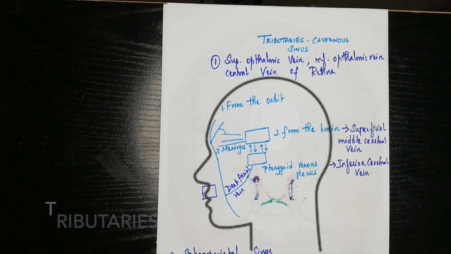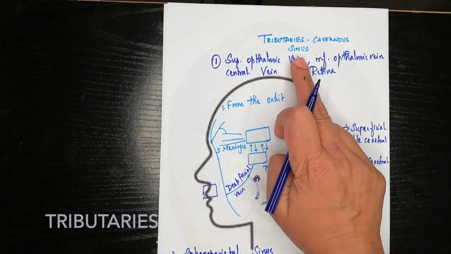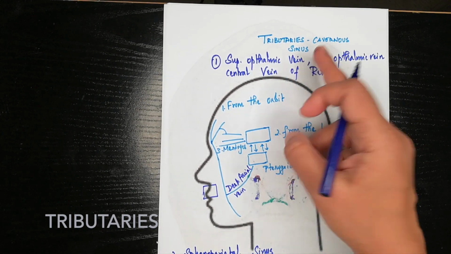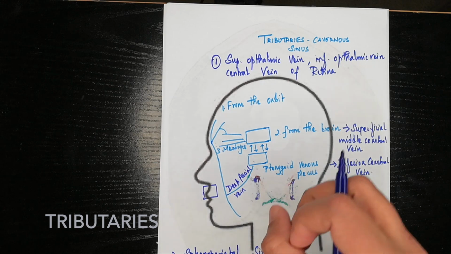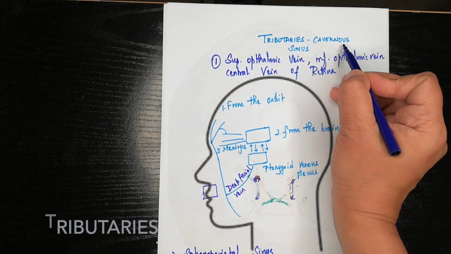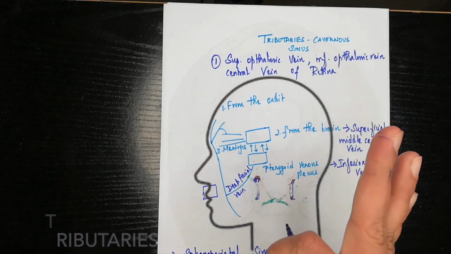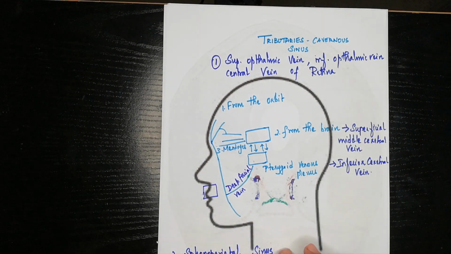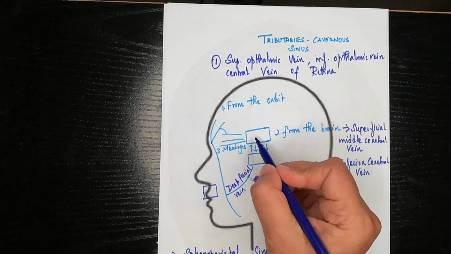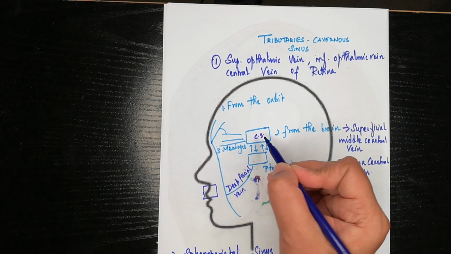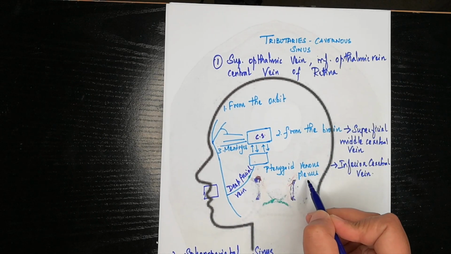See, all the veins have tributaries and all the arteries branch out. This is the basic point when it comes to venous drainage and arterial supply. So now coming to the cavernous sinus. It is also a venous sinus, so it will have tributaries which are coming and pouring their venous blood into the cavernous sinus. So we can relate three parts of the head and neck region which drain into the cavernous sinus. So this is the cavernous sinus and this is the pterygoid plexus of veins.